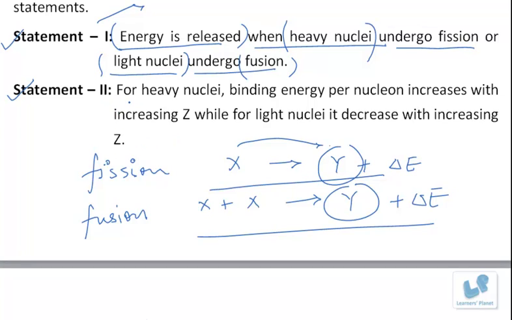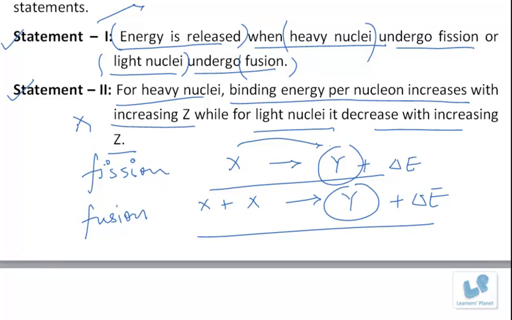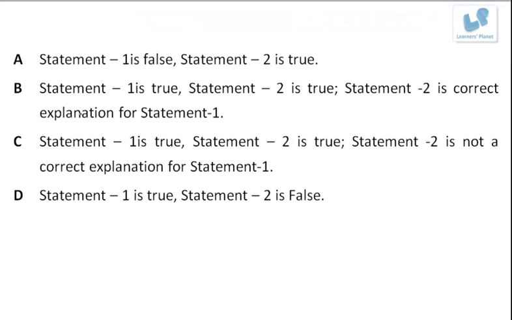Now let us look at the second statement. For heavy nuclei, binding energy per nucleon increases. This is wrong. For heavy nuclei, binding energy decreases per nucleon as Z increases, while for light nuclei it increases with increasing Z. So this statement is wrong. Statement 1 is correct and statement 2 is wrong. So option D is the correct one. Statement 1 is true and statement 2 is false.